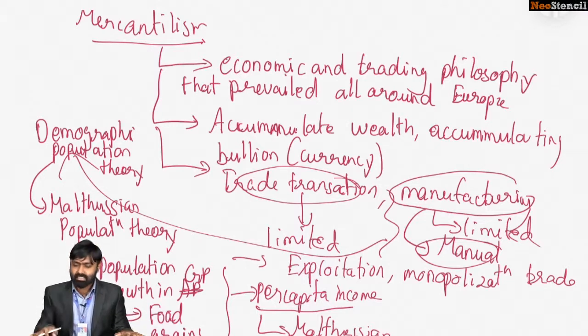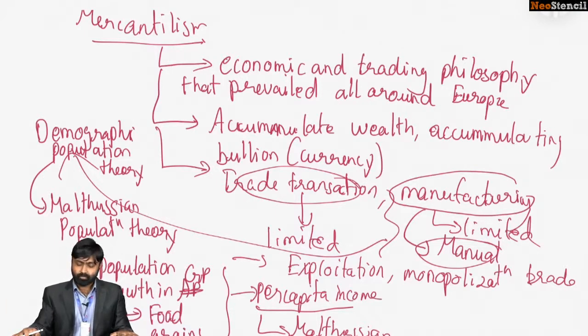It is this philosophy that led to the growth of colonial enterprises like the East India Company. They wanted to establish a monopoly over trade over a certain area because they felt that only by monopolizing could they earn exorbitant profits.